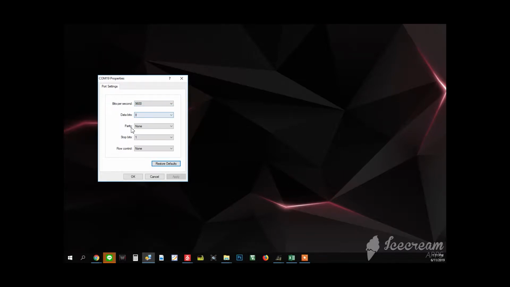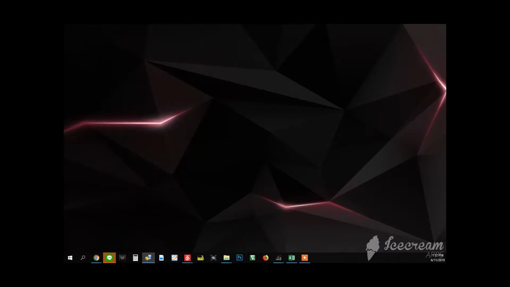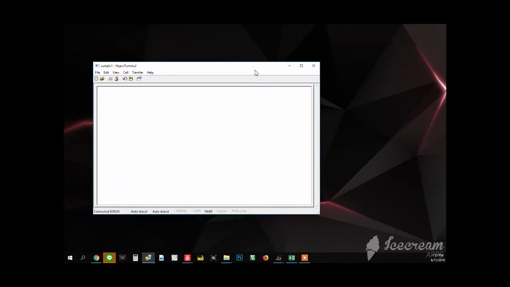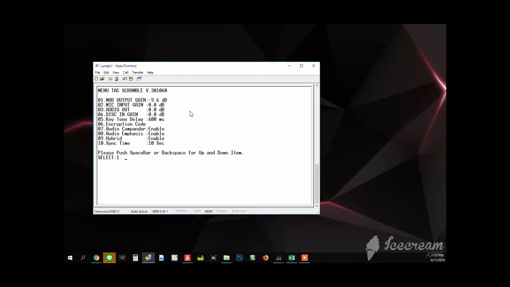Data bits is 8. Parity is none. Stop bits is 1. Flow control is none. After that, click OK. And this window will show. After that, press enter.